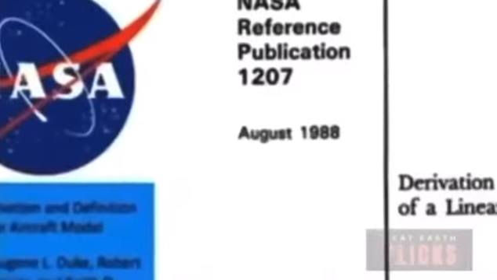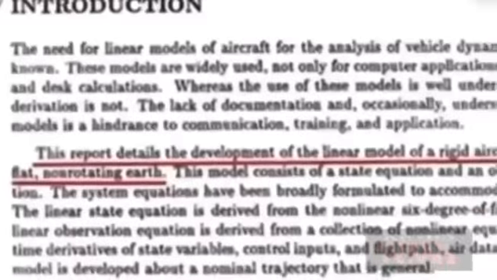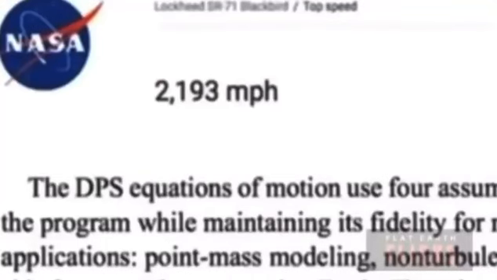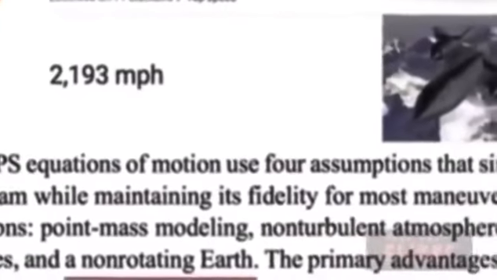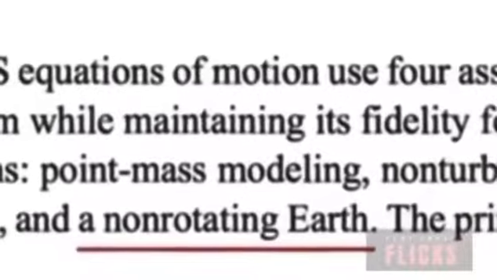Here's a NASA document on the derivation and definition of a linear aircraft model. Introduction. This report details the development of the linear model of rigid aircraft of constant mass flying over a flat, non-rotating Earth. NASA document on the SR-71 Blackbird and its top speed of 2,193 miles per hour. Maneuvers depending on a non-turbulent atmosphere and a non-rotating Earth.